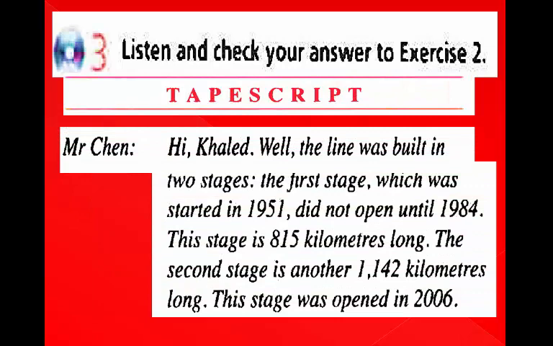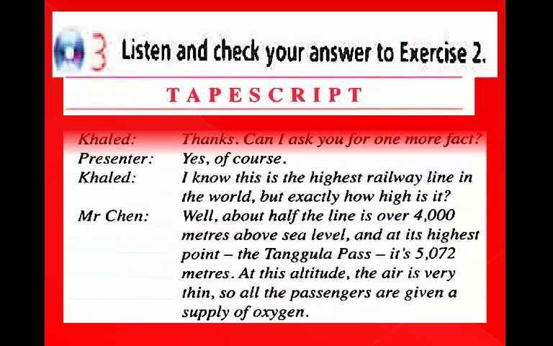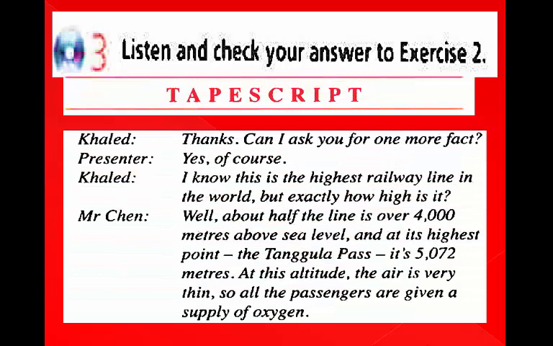Mr. Chin: Hi, Khalid. Well, the line was built in 2 stages. The first stage, which was started in 1951, did not open until 1984. This stage is 815 kilometers long. The second stage is another 1,142 kilometers long. This stage was opened in 2006. Khalid: Thanks. Can I ask you for one more fact?